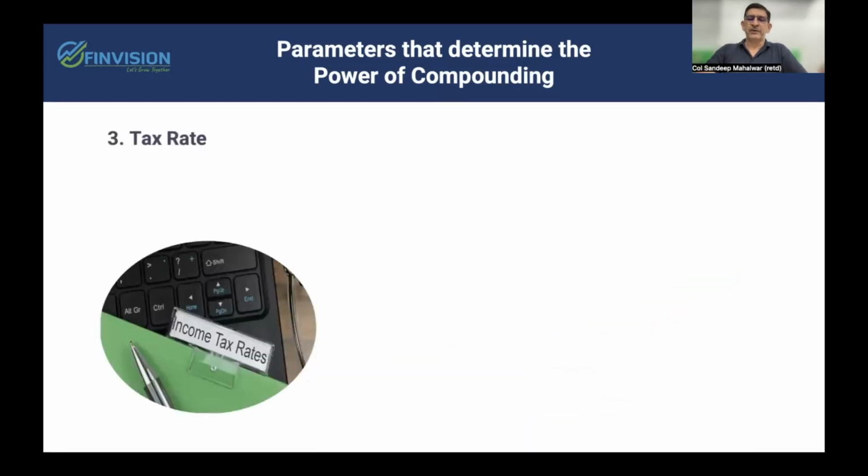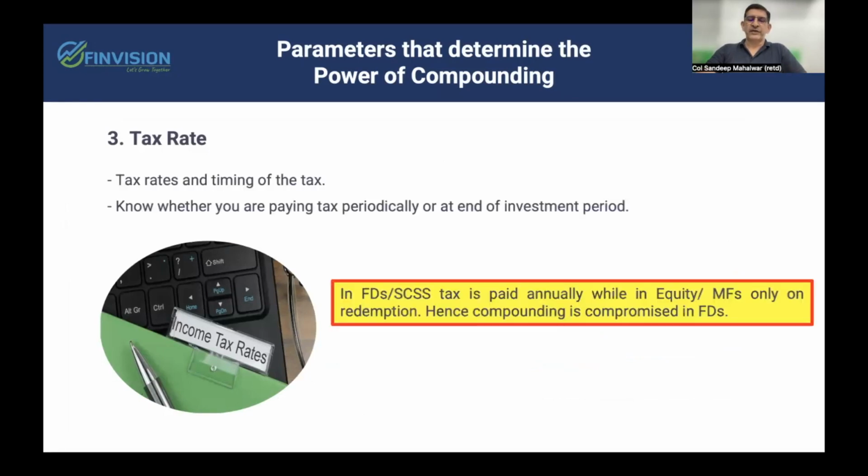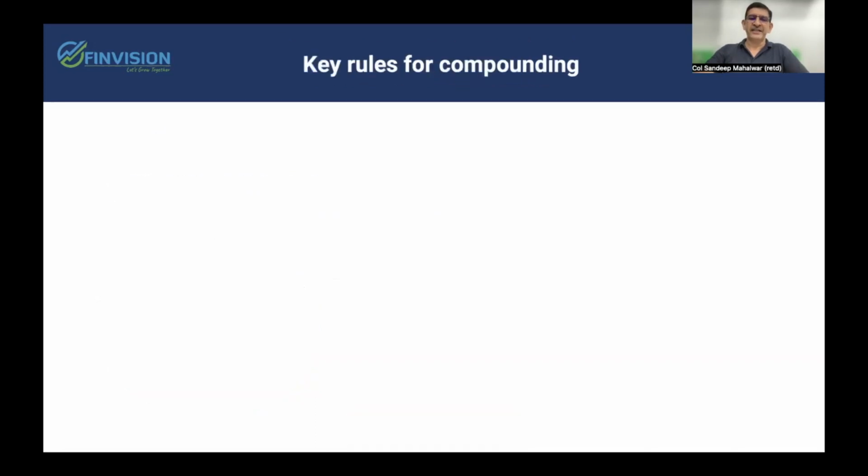Third parameter, and the most important parameter that we generally neglect, is the tax rate. In taxation, it is not only the tax rate, but also the timing of tax that you pay on the investment asset classes. For example, in fixed deposits and senior citizen savings scheme, the tax has to be paid annually, while in equity mutual funds, it has to be paid only at the time of redemption. Hence, compounding gets hugely hampered and compromised in all the fixed investment asset classes like FD and senior citizen savings schemes. Now, let us understand the key rules of compounding and then start benefiting from it.